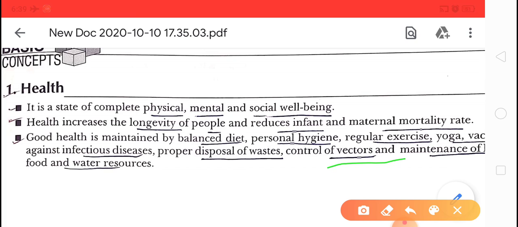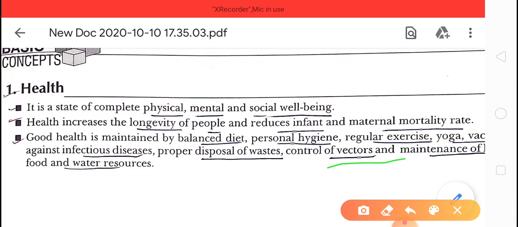What is a vector? Can a vector cause the disease? A vector only transmits the pathogens into our body. Okay, for example, malaria is caused by plasmodium, but plasmodium enters the female anopheles, and that female anopheles mosquito bites us and introduces the plasmodium into our body.